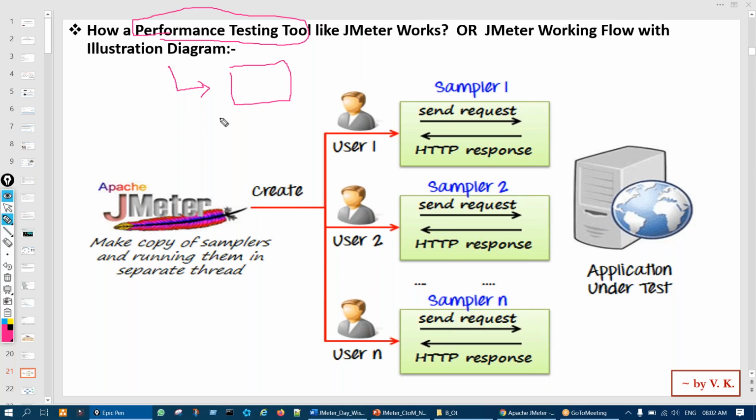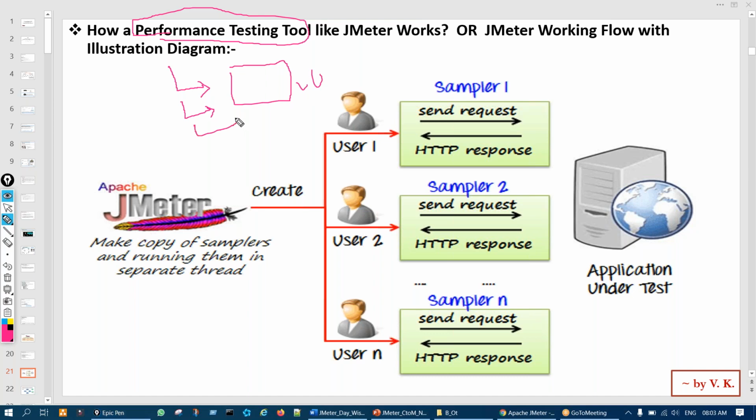Second, after doing that, they generate n number of load, means 1,000 user load, 2,000 user load. That is their capability, because we cannot bring that many real users. So we use the tool, and the tool generates n number of users, known as virtual users.